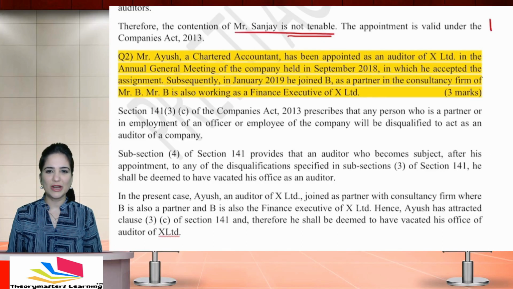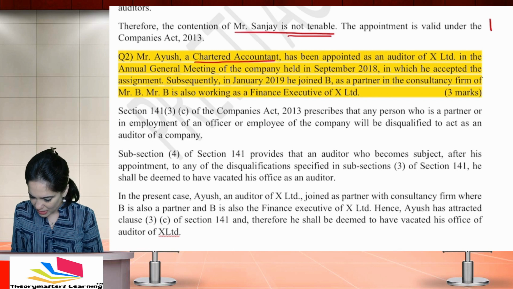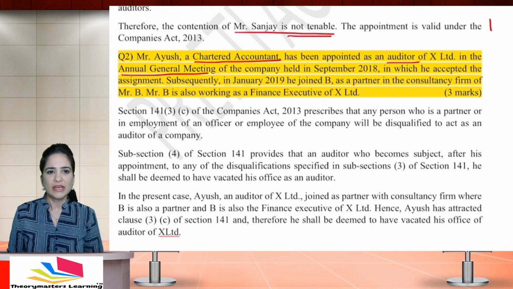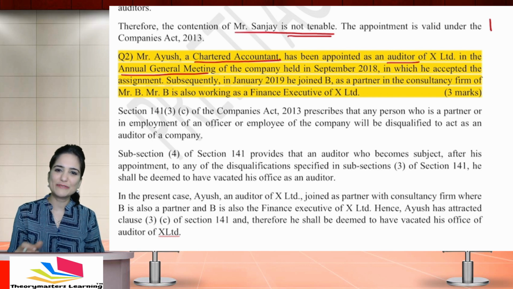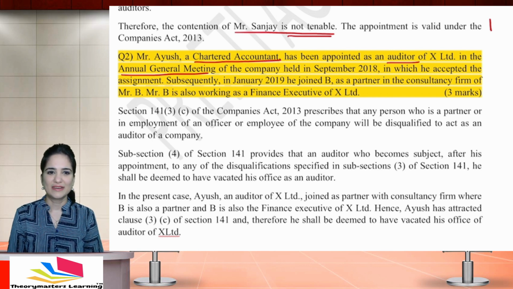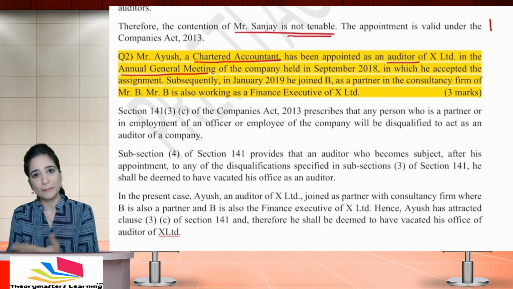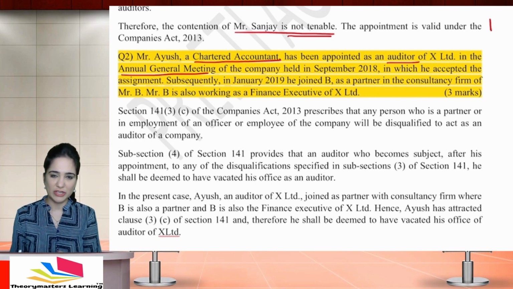Mr. Ayush, a chartered accountant, has been appointed as an auditor of the company in the annual general meetings. ठीक है. Chartered accountant, auditor appoint हुआ है in the AGM. Okay. He accepted the assignment. Perfect. Then in January, मतलब उसी के term में, he joined B as a partner in the consultancy firm of B. B is also working as the finance executive of X Limited. तो ये तो disqualification हो गई. Auditor cannot be a partner or an employee of the company or an officer of the company.